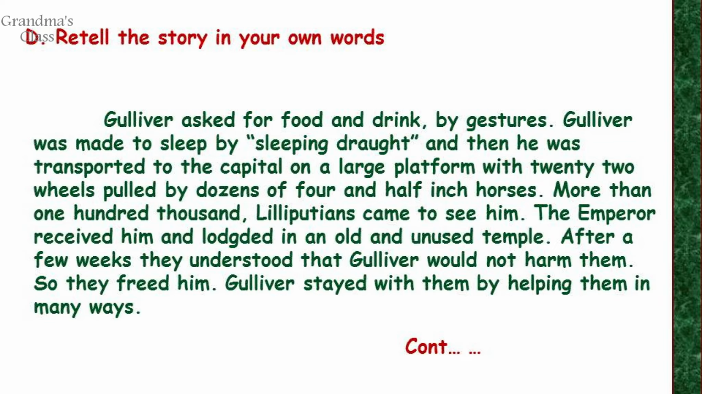Gulliver was made to sleep by a sleeping draught, and then he was transported to the capital on a large platform with 22 wheels pulled by dozens of 4.5-inch horses. More than 100,000 Lilliputians came to see him. The emperor received him and lodged him in an old and unused temple. After a week's time, they understood that Gulliver would not harm them. So they freed him. Gulliver stayed with them by helping them in many ways.